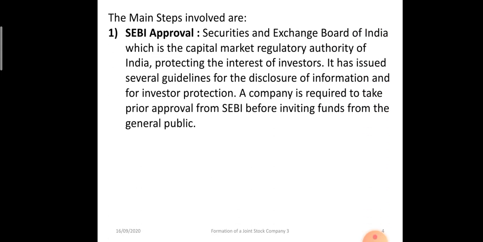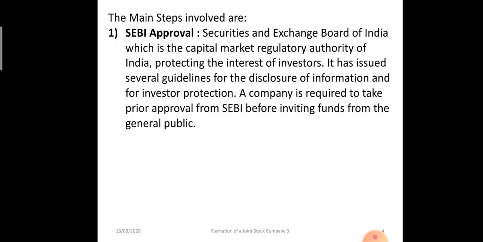The first step of the capital subscription stage is SEBI approval. The full form of SEBI is Securities and Exchange Board of India. It is a regulatory authority created by the government to regulate the capital market so that the investors' interest is protected. Earlier there were many cases where investors were cheated of their hard-earned money by fake companies, so SEBI was set up to regulate the capital market.